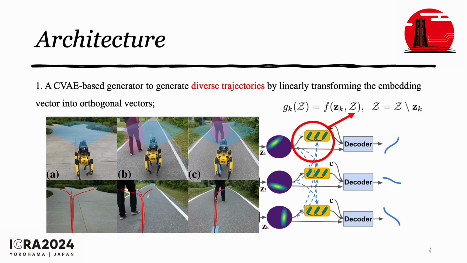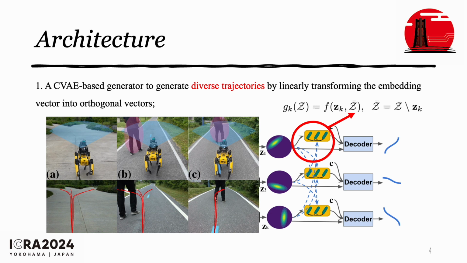But there could be the case in the figure that the number of traversable areas could be smaller than the number of generated trajectories. So in this case, there could be some redundant trajectories. But we don't want the redundant trajectories to be too diverse and lie in non-traversable areas. We want these trajectories to still lie in traversable areas, although those trajectories can be very close to the effective trajectories.